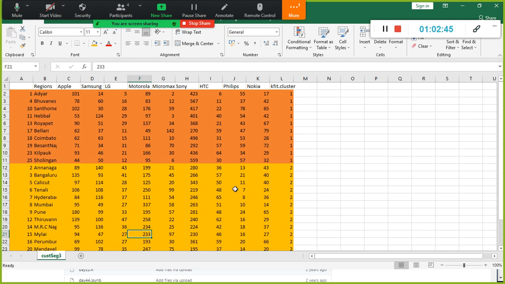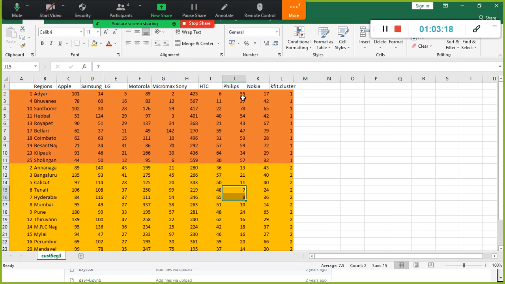By looking at this, we can see Tenali and Hyderabad. Had we stocked up more units in this area, what we will do is, let us stock up less here, and we will redistribute to the area where the sale is more for Philips. So this is how you need to analyze the data, and present it very well in the PowerPoint with the recommendations, the action plan.